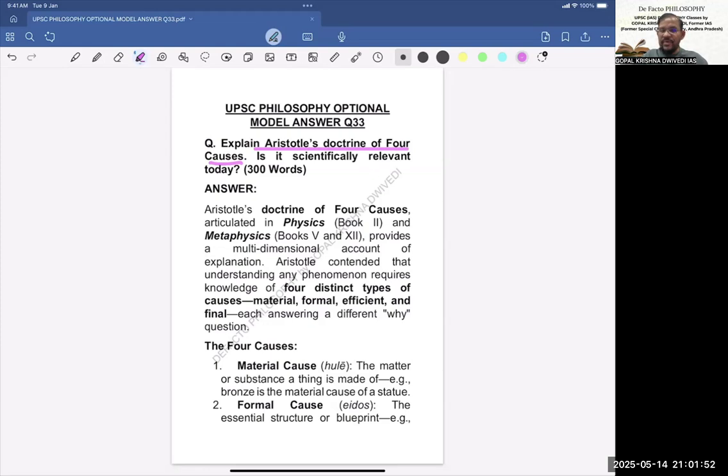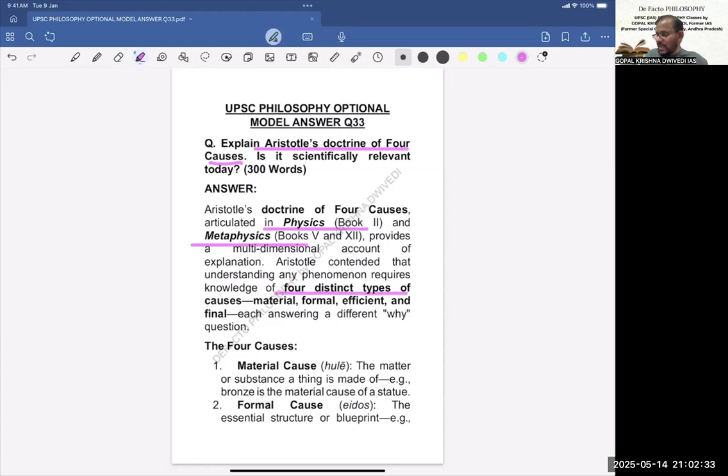Now, in the first paragraph, we usually start with the first two lines as introduction. So here also the same thing has been done. Aristotle's doctrine of four causes, articulated in Physics and Metaphysics. These two are basically Aristotle's books, which he has written. So this we are referring to. And then we are telling what it does actually. It provides a multi-dimensional account of explanation. Aristotle contended that understanding any phenomenon requires knowledge of four distinct types of causes. What are those causes? Material, formal, efficient, and final.